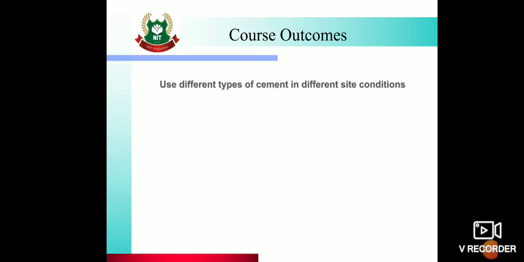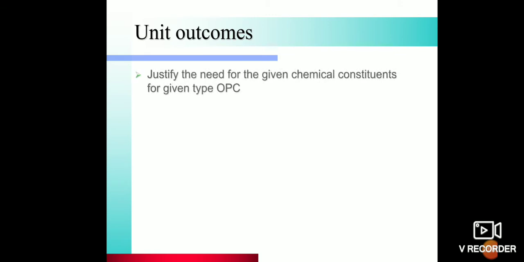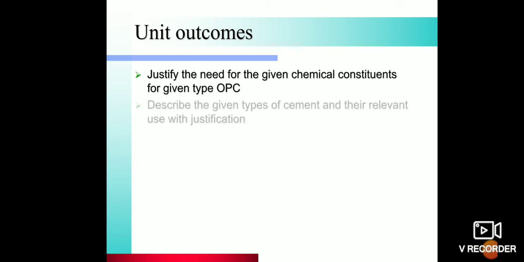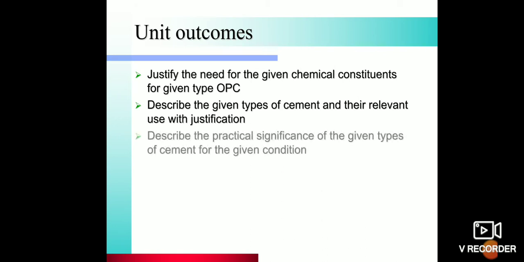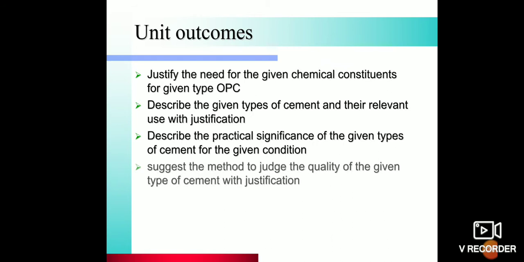Then course outcomes: use different types of cement in different site conditions. Then unit outcomes: justify the need for given chemical constituents for given type of ordinary Portland cement. Describe the given types of cement and their relevant use with justification. Describe the practical significance of the given types of cement for the given condition. Suggest the method to judge the quality of the given type of cement with justification.